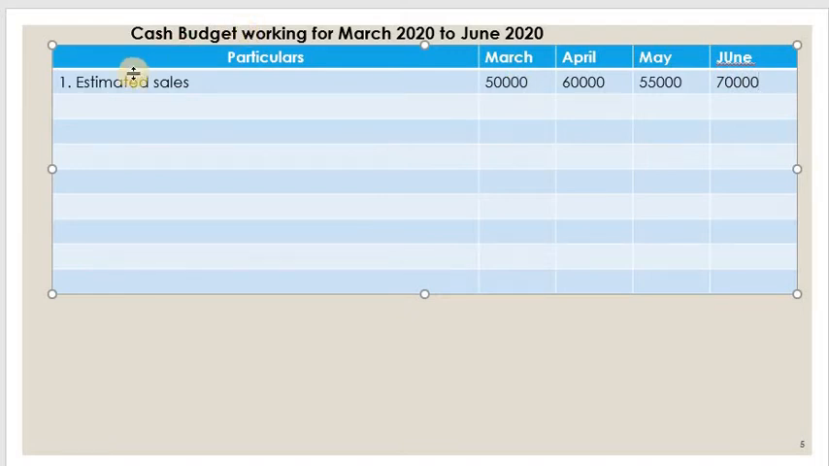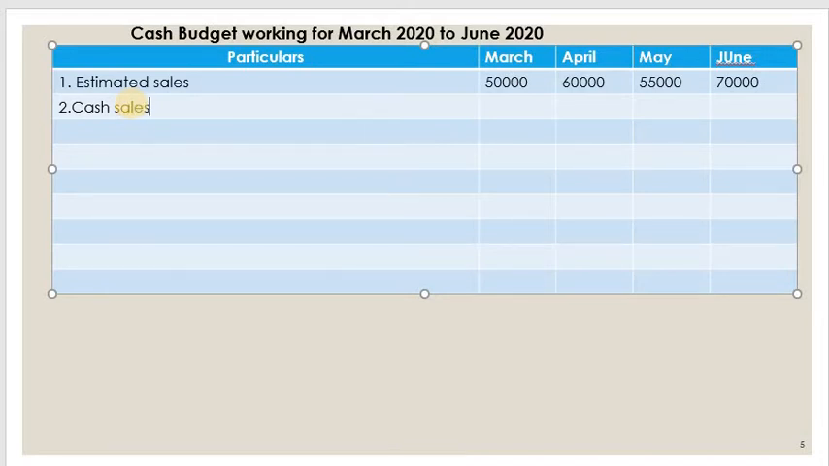Okay, so in this estimated sales, what is the cash sales and what is the credit sales, that we have to see, so that we can calculate the cash collected from debtors. If you see the cash budget format, it is easy for us to calculate. So you should know how to prepare the cash budget. Please see the format of it. Estimated sales is given.